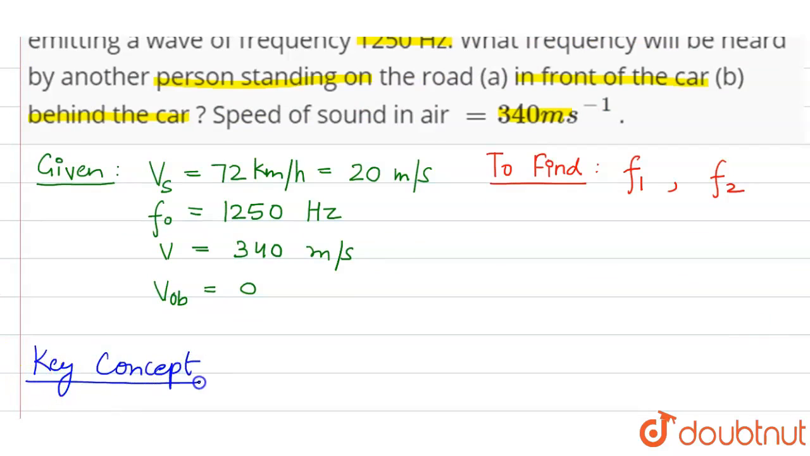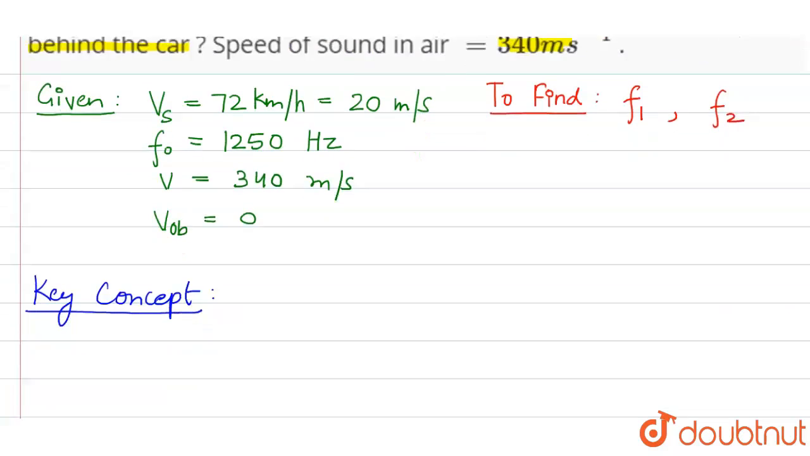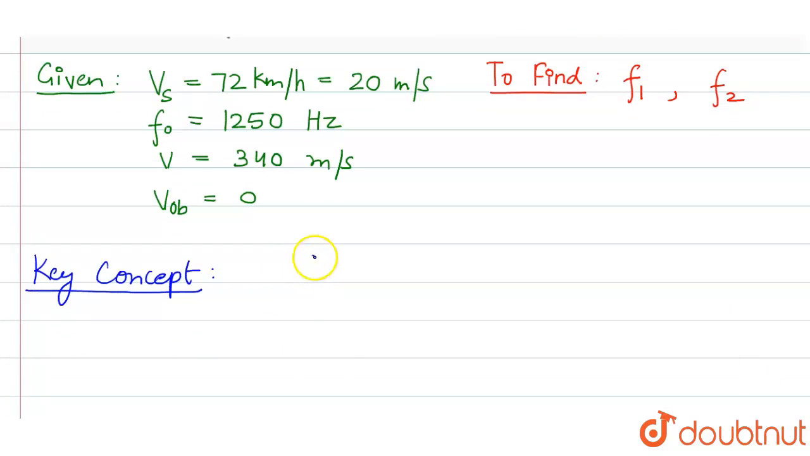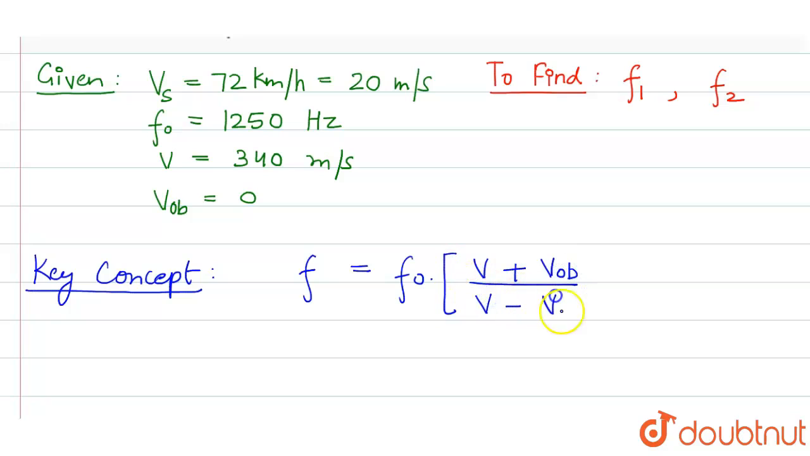So the key concept here is the concept of Doppler's effect, according to which the apparent frequency as observed by the observer is equals to original frequency times the velocity of sound in air plus velocity of observer divided by velocity of sound in air minus velocity of the source. Now velocity of observer will be positive if it's approaching the source, and velocity of source would be positive when it is approaching the observer. It will be negative in the other cases.